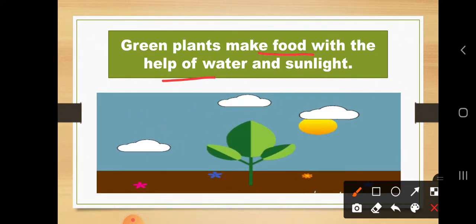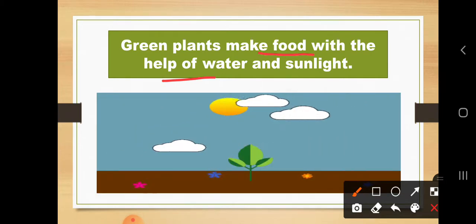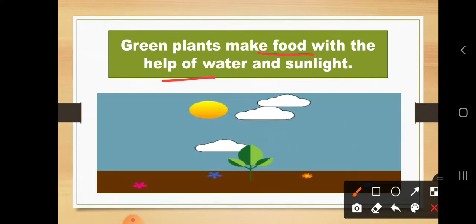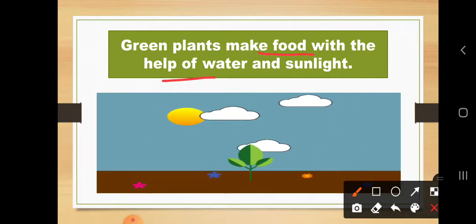You can see here how the sun is coming, how the water is coming. So with the help of sunlight and water, green plants make their food, which means they don't need other food, they can prepare their own food.